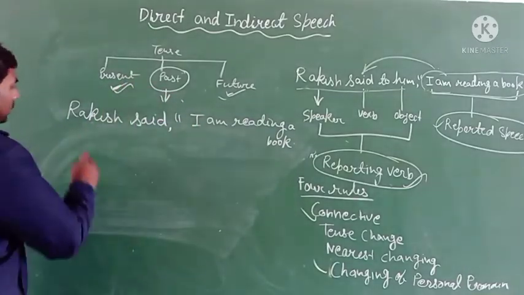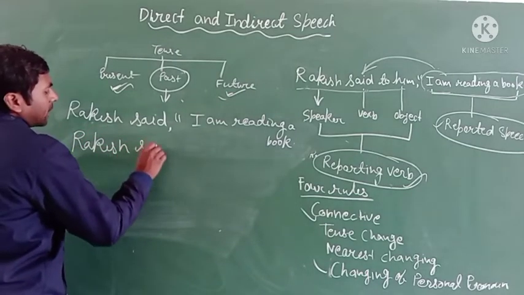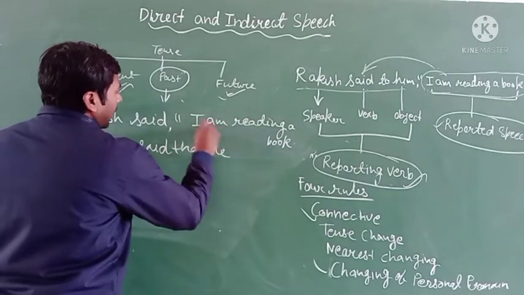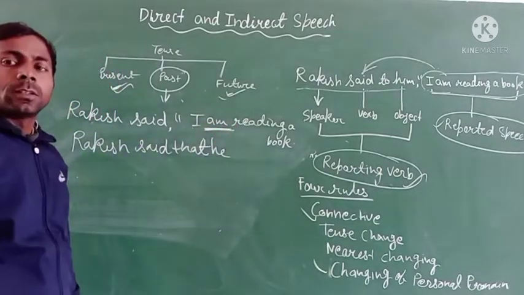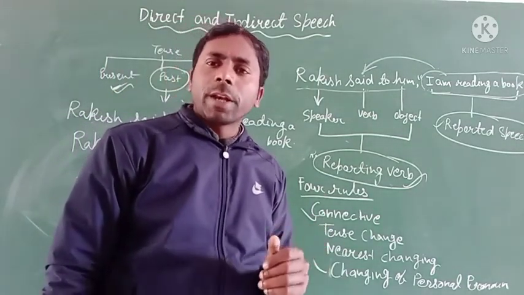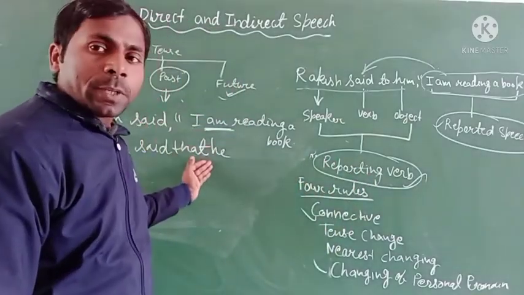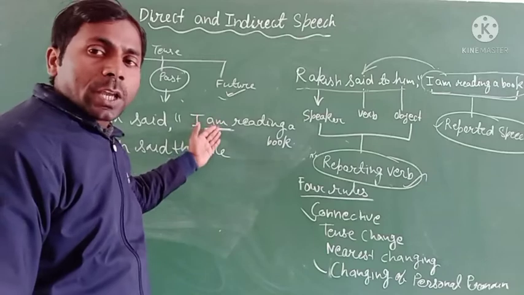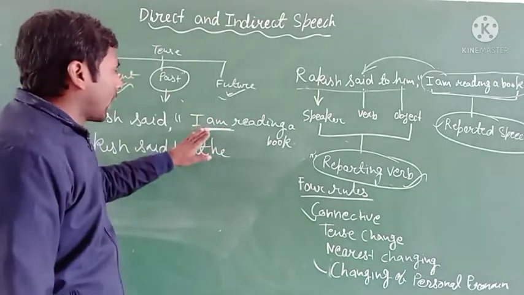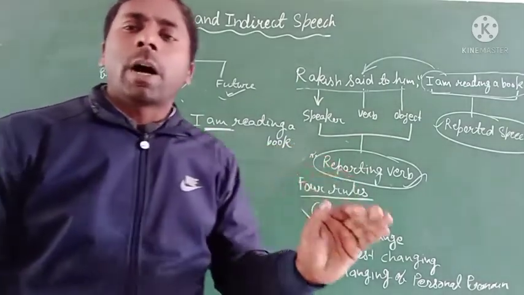I think you have to relate this example with all the parts of the tense. Then you can see here its indirect will be Rakesh said that, "I" will be "he". Here is the present continuous tense, and when you change direct speech into indirect speech, your tense will be changed. So this present continuous changes into past continuous.